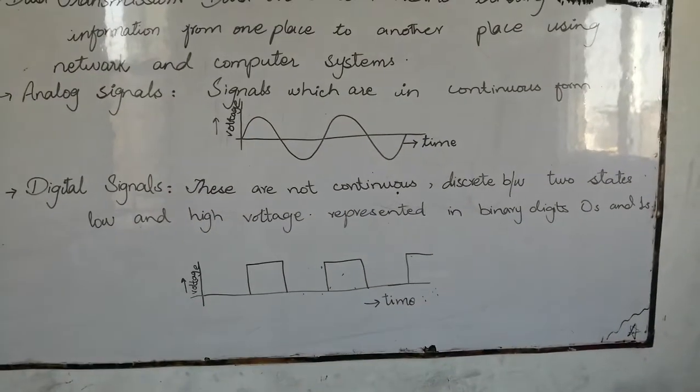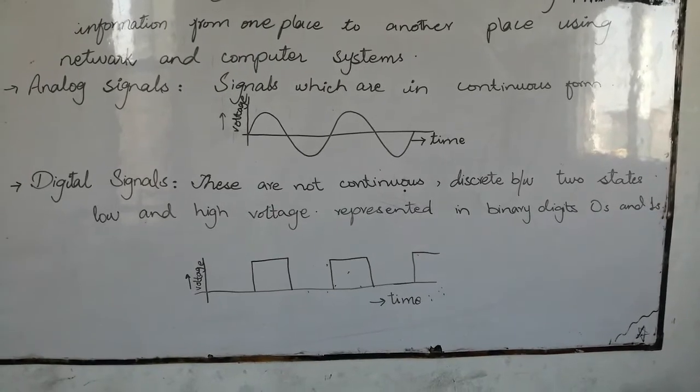Digital signals are represented in two forms. These are binary digits, zeros and ones.